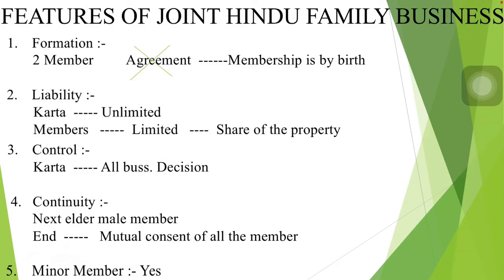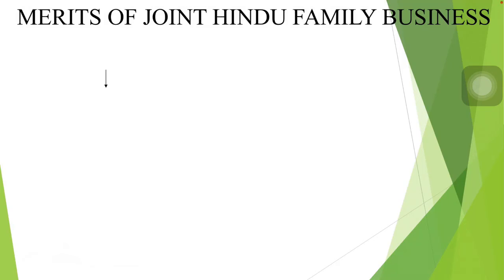The last feature of joint Hindu family business is minor member. The minor member, that means a member who is under 18 years of age, can also become a member of joint Hindu family business as the membership is by birth. So these were the features of joint Hindu family business. Now let us check out the merits of joint Hindu family business.